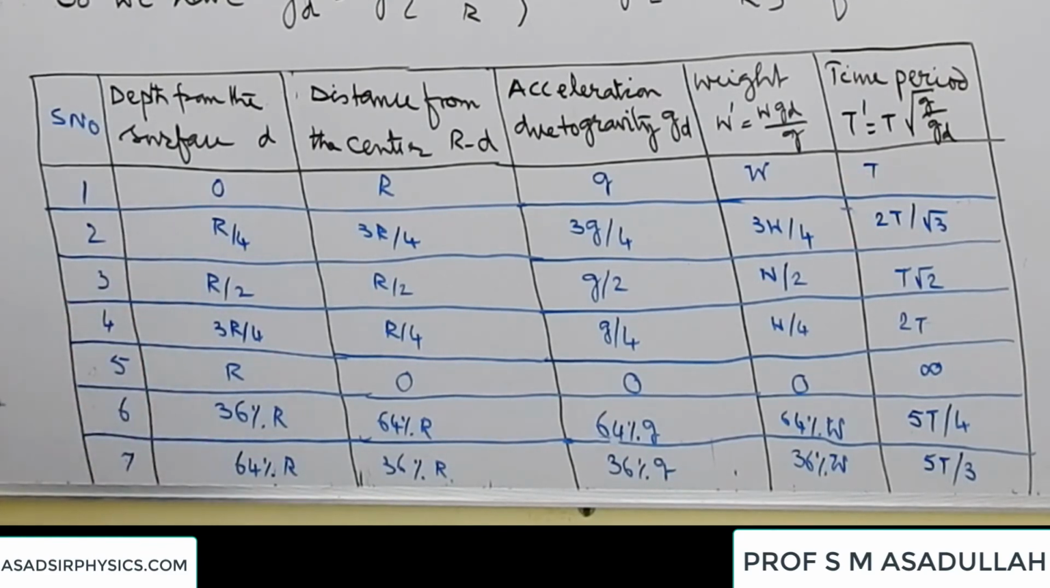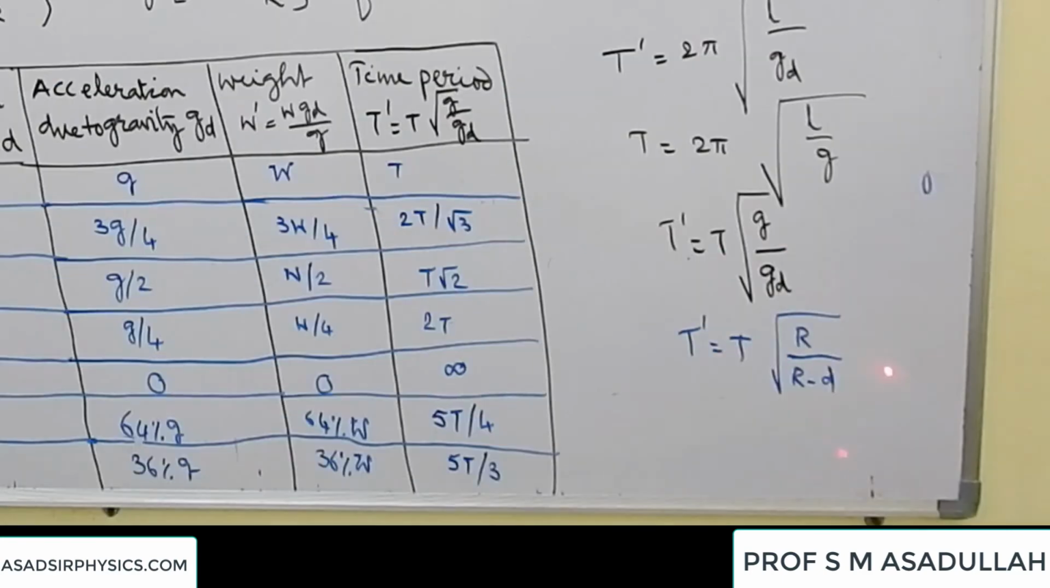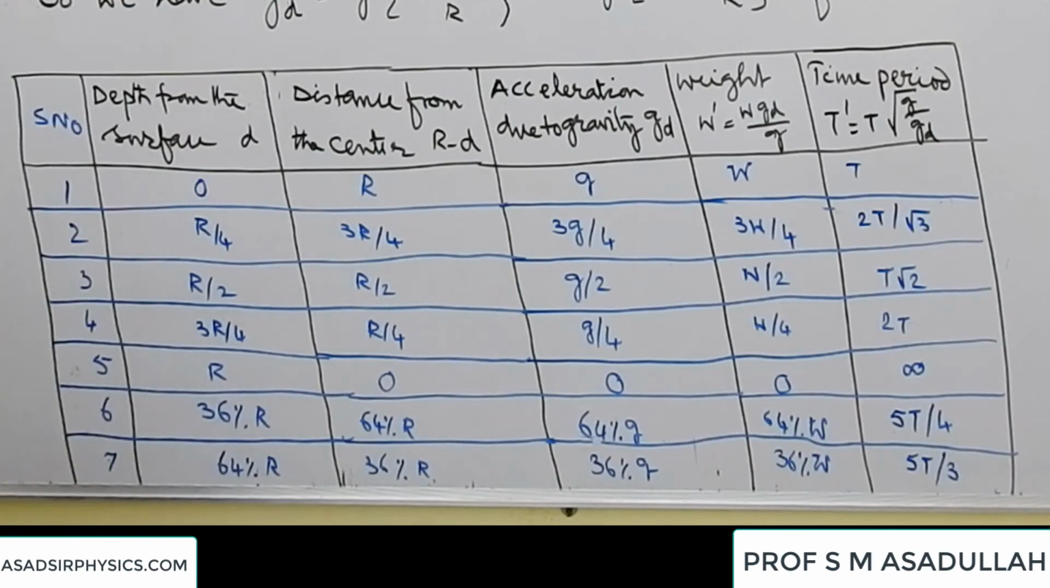Now we are going deep. Suppose we are at a depth R by 4. Then remaining distance is 3R by 4. The acceleration due to gravity and the weight will be proportional to the remaining distance. Since the remaining distance is 3/4, acceleration due to gravity is also 3/4, weight also becomes 3/4. What about the time period? T dash is equal to T under root R by 3/4 R. So R will get cancelled, 3/4 will become under root 4 by 3, that will be 2 by root 3. So the time period is 2T by root 3.